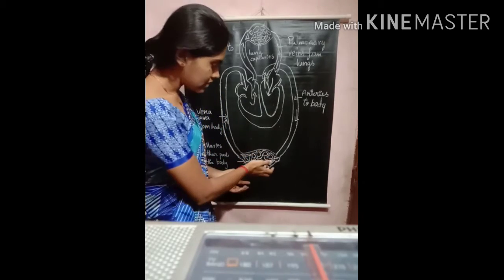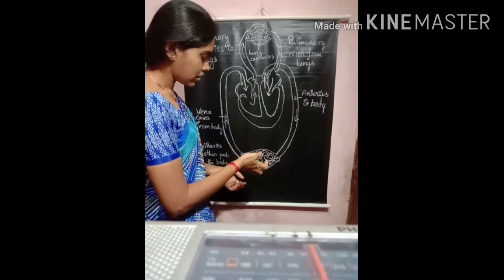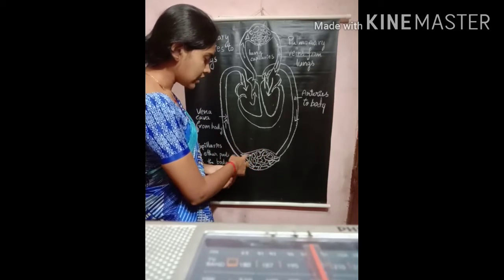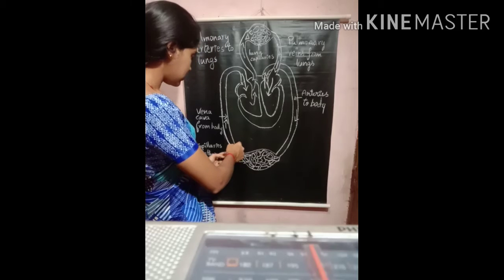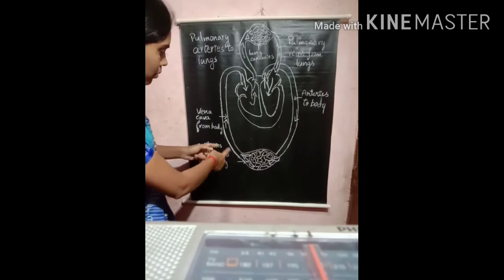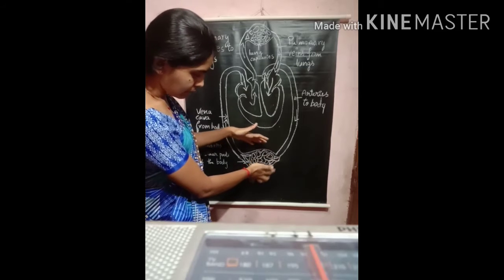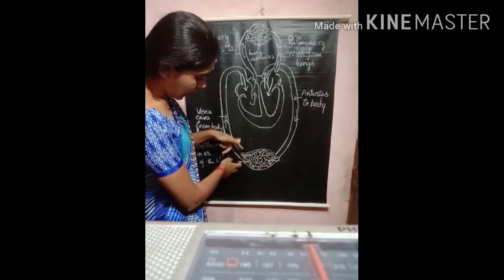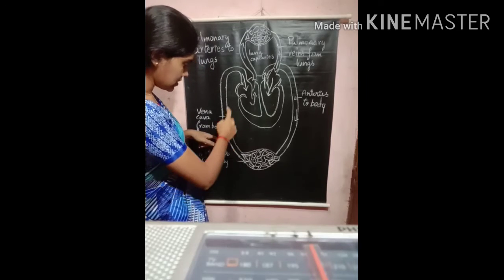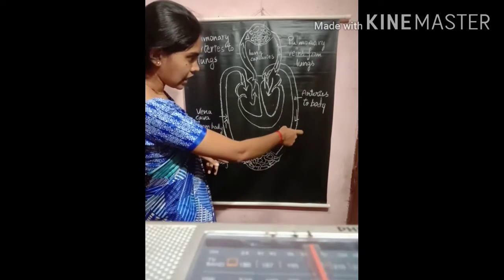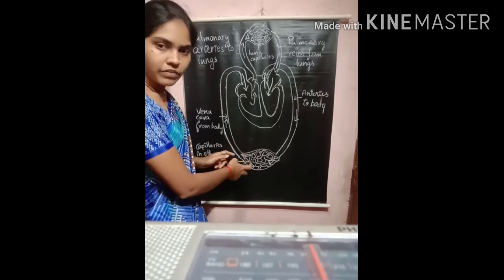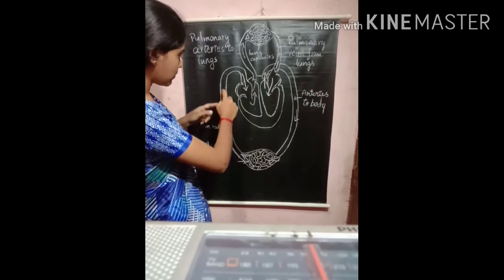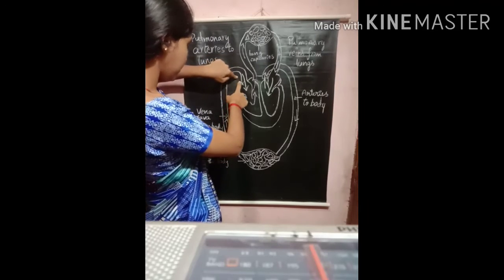Once a cell uses the oxygen, it becomes less in the blood. So that deoxygenated blood is carried from the body. These capillaries combine to form the veins. These are veins, these are arteries. They are joined and pass through all parts of the body, and enter the vena cava.